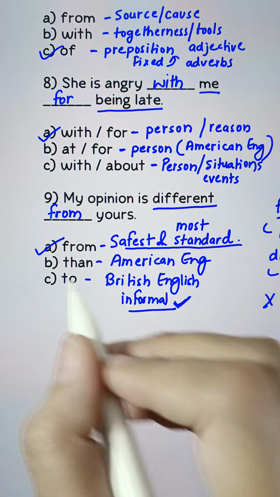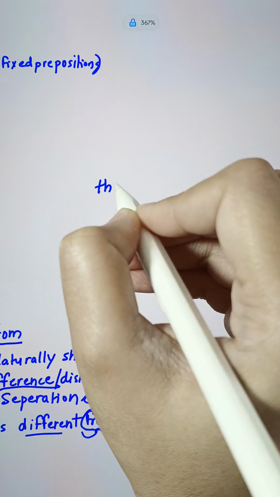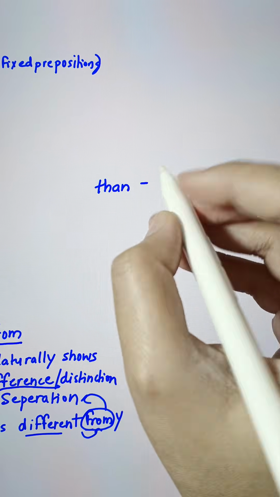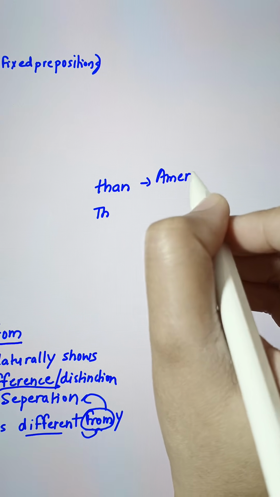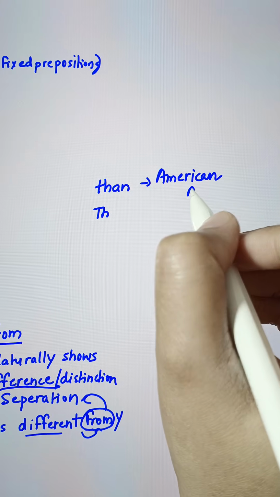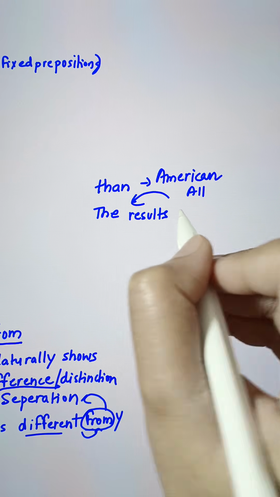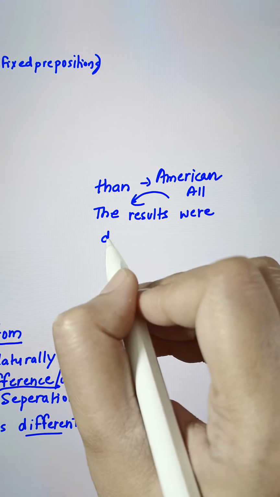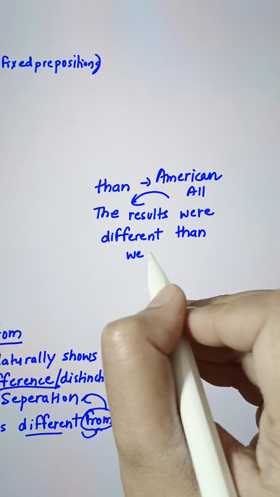Safest and most standard. Now here we have than. Let's talk about than a little bit. Than is acceptable in American English. We all know that. But sometimes all of us use than. How? Let's see an example. The results were different than we expected.